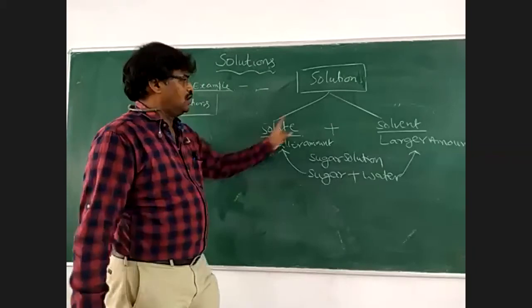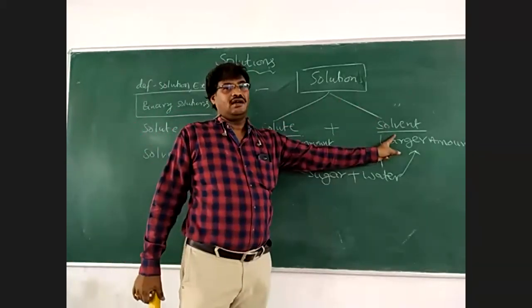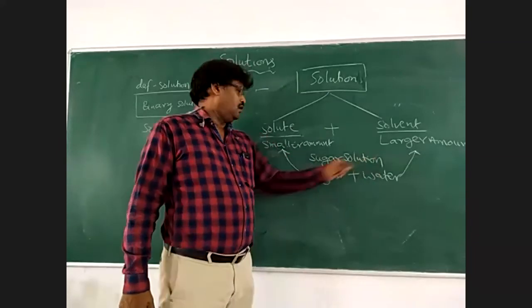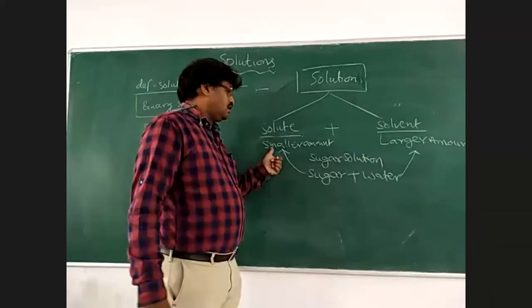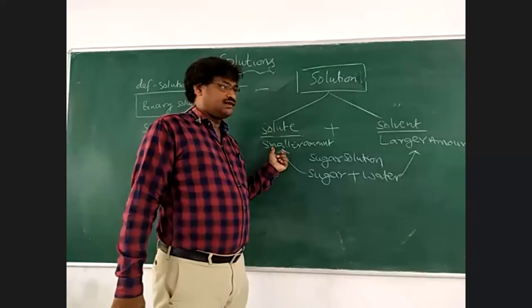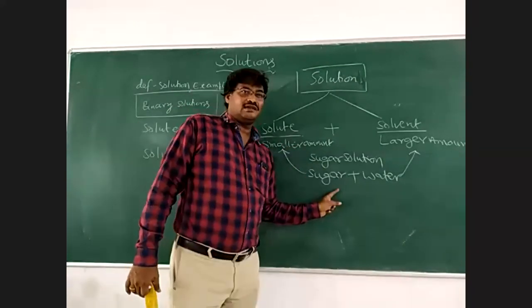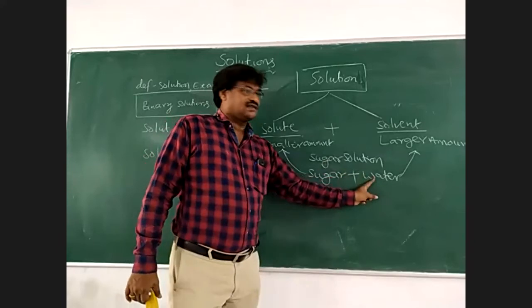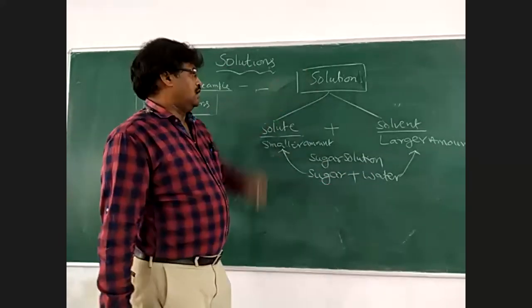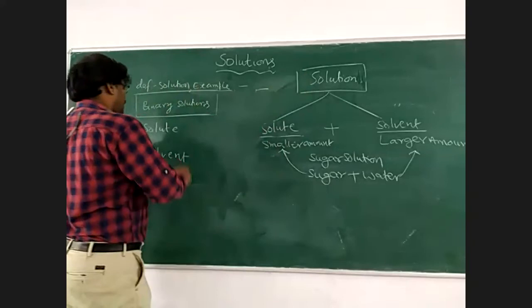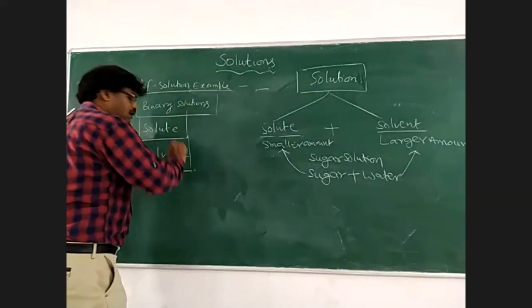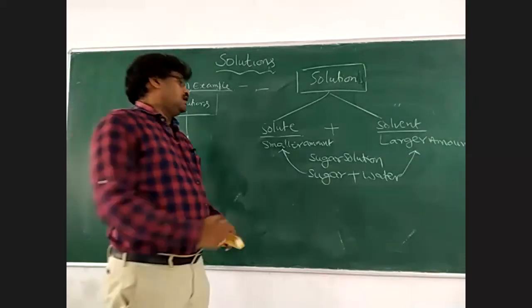One is solute, another one is solvent. Best example for binary solution is sugar solution, in which sugar is solute. Why? Because it is present in lesser quantity than water. Water is called as solvent. Therefore, binary solution, definition of solute, definition of solvent is complete.